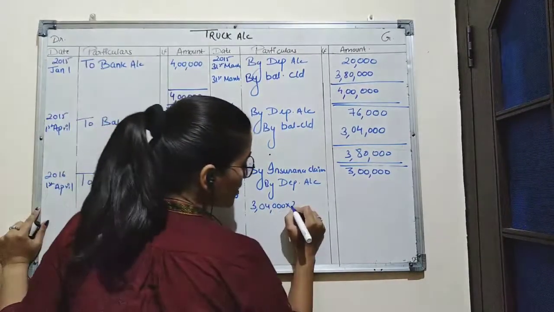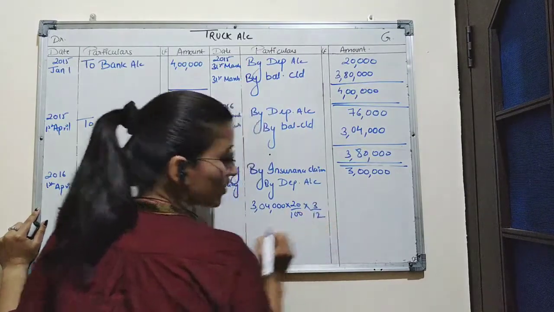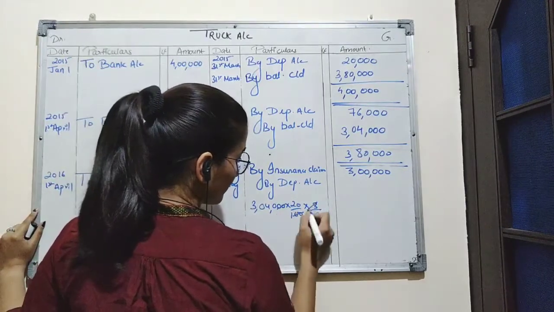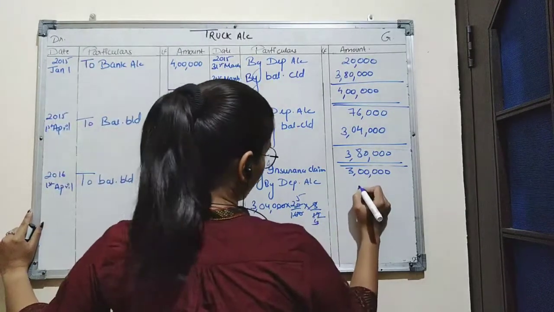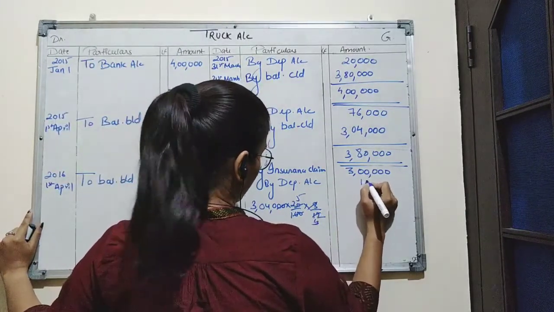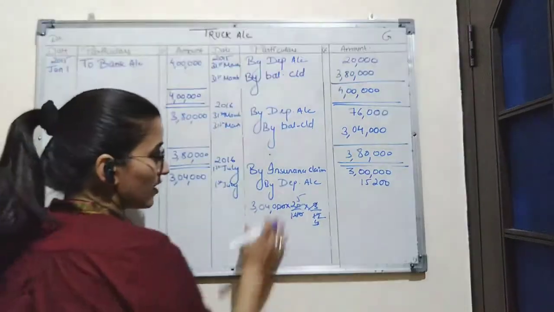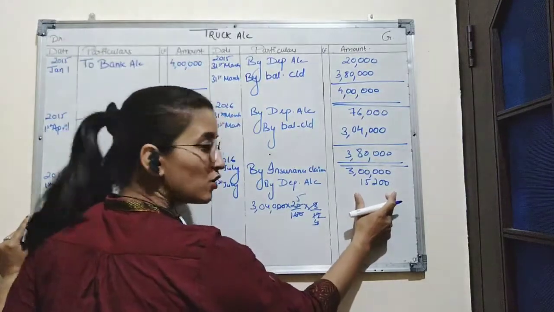Rate of depreciation is 20% and it is charged on 3 months. Amount is 15,200. So depreciation charged on the truck for 3 months is 15,200.